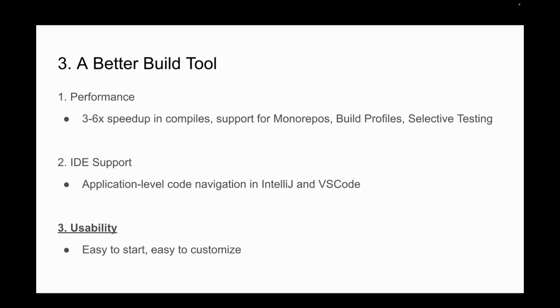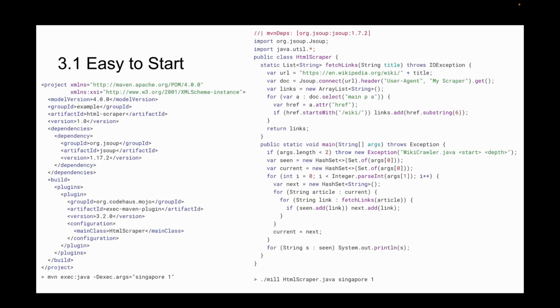Lastly, I'm going to the usability angle. So we already talked about Mill's ability to write scripts, and that's a lot easier to use than getting started with a small Maven project. I can just add a build header, run mill script.java, and I'm off to the races. If the file gets too big or the build header gets too big, I move it to a separate build.mill.yaml file and let the project grow from there. So it's very convenient to get started using Mill.